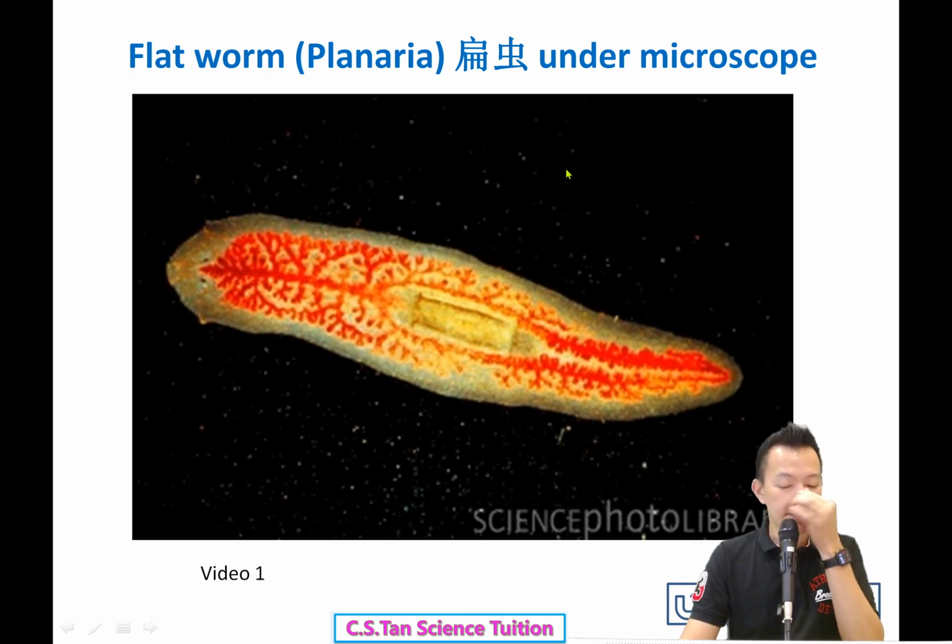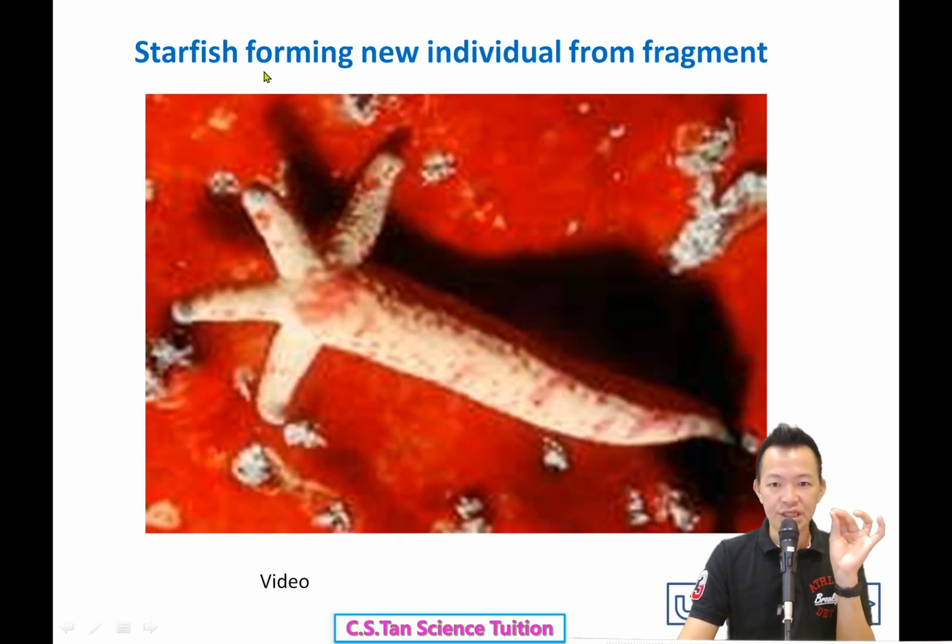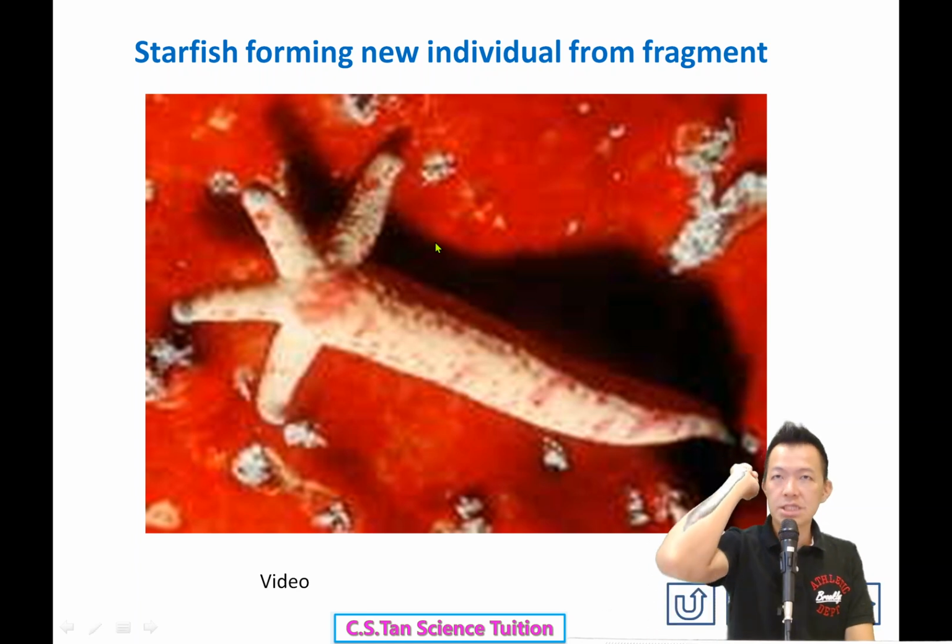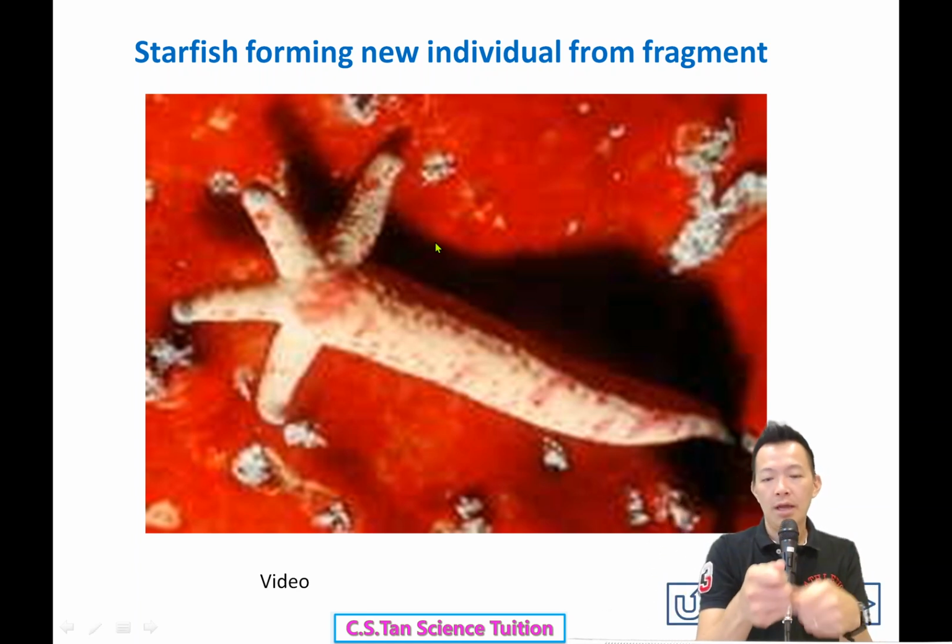OK, Planaria. OK，变成 regeneration。Any other example? 还有谁呢？OK, starfish 海星。So when you go to the seaside, you go fishing，你钓鱼，and finally you don't get the fish, you get the starfish，你拿到海星。